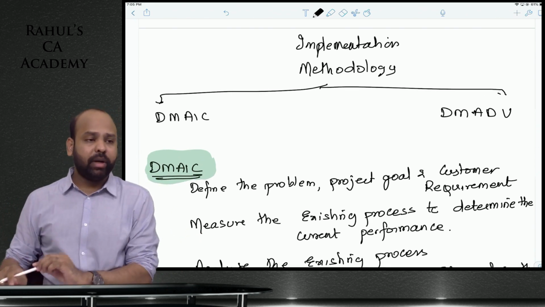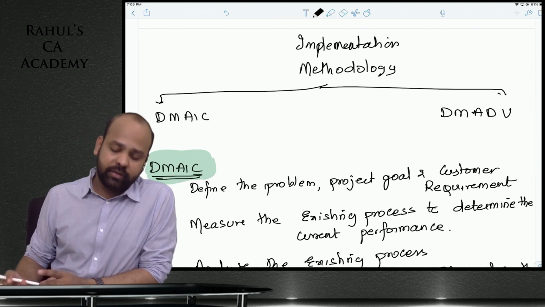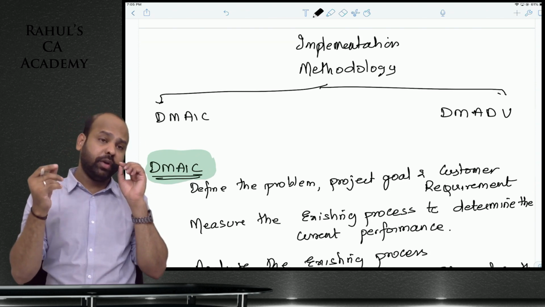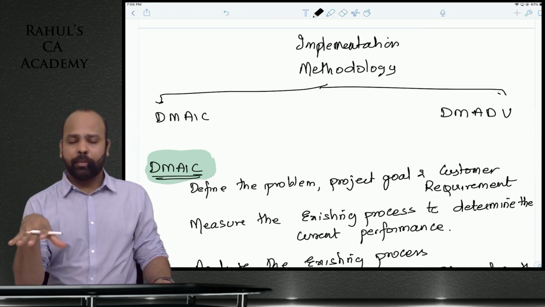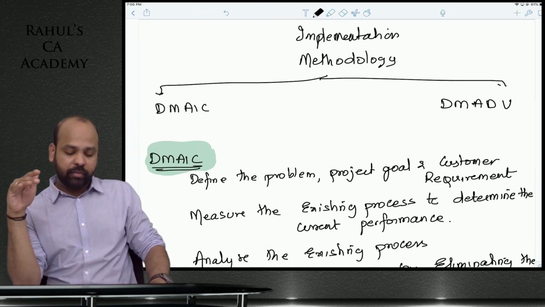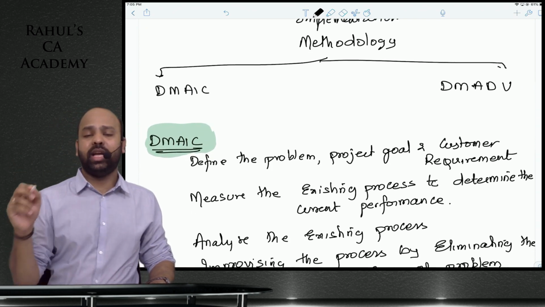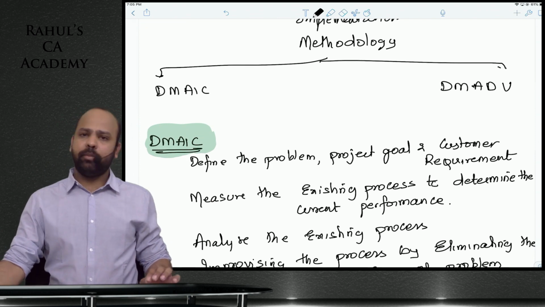Implementation methodology as such, guys, there are two techniques, beta, DMAIC, DMADV. Six Sigma was covered as a part of CA IPCC back then, not a part of the CA new syllabus. It was in CA Intermediate, IPCC. So anyways, beta, DMAIC, guys, and DMADV. What is DMAIC? What is DMAIC as such, guys?